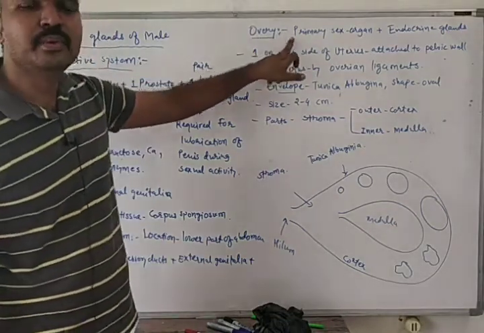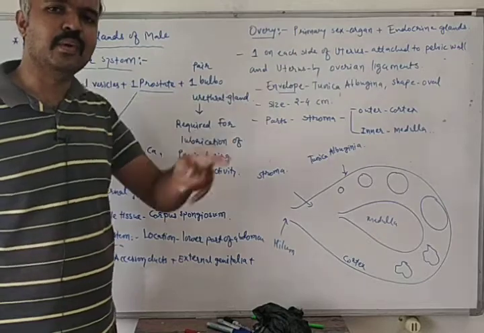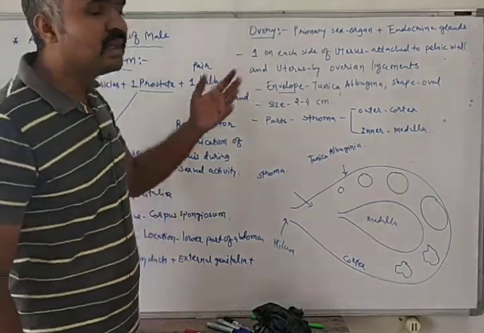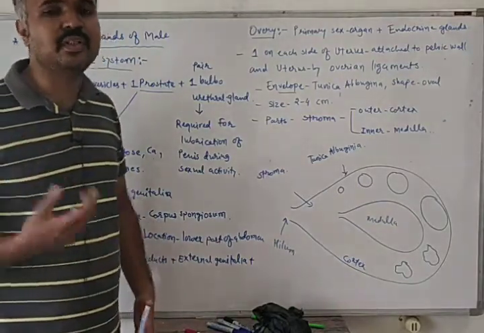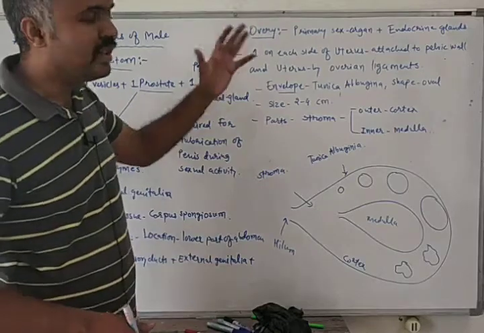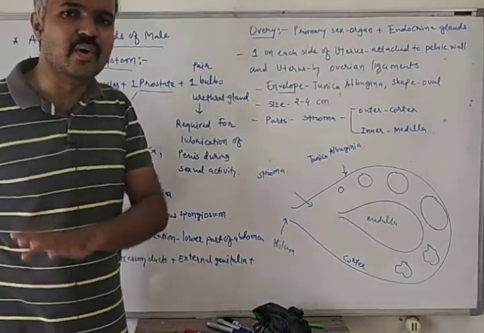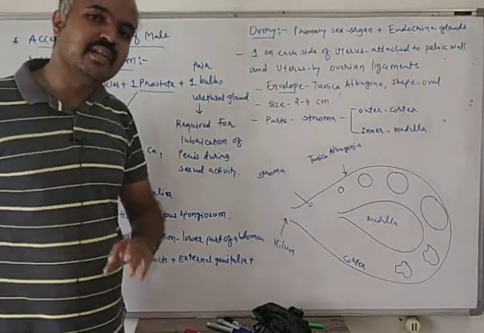As the ovary produces ovum, it is known as the primary sex organ. And it works as an endocrine gland because it secretes hormones like estrogen and progesterone. That's why it is known as an endocrine gland, and because it produces ovum, it is known as the primary sex organ.